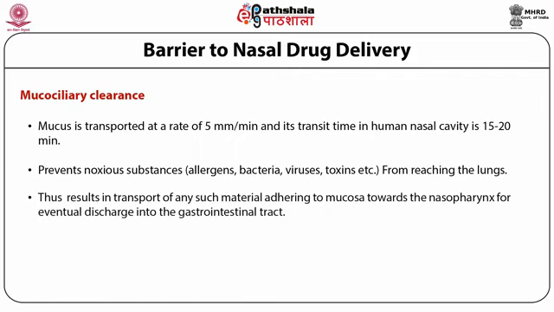However, it results in transport of any such material adhering to the mucosa towards the nasopharynx for eventual discharge into the gastrointestinal tract. This phenomenon will primarily result in wastage of the drug, while it was beneficial in the case of noxious substances. The fourth one is cold or rhinitis, and this will eventually influence the bioavailability of the drug.